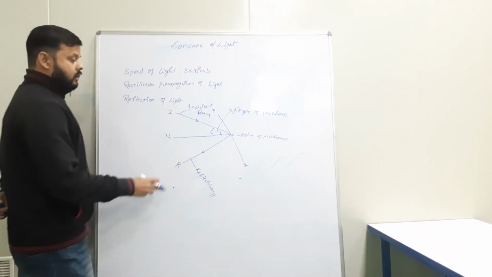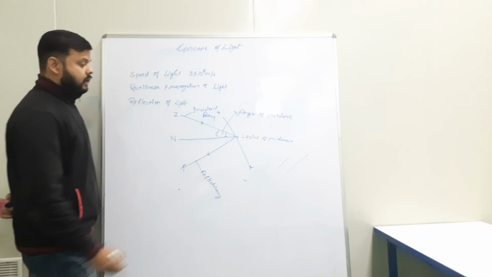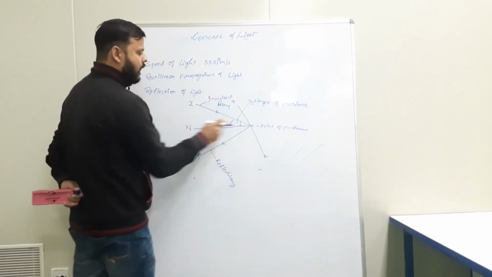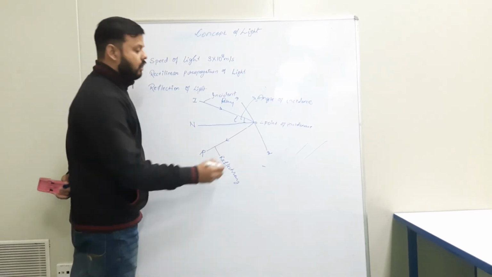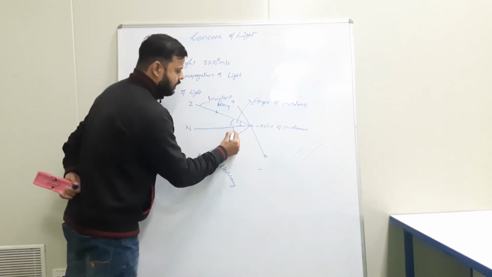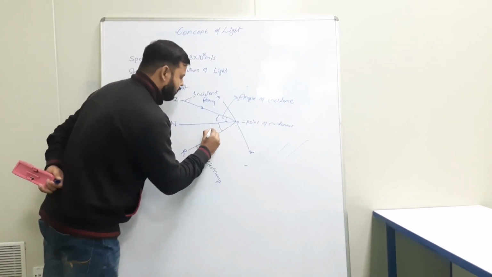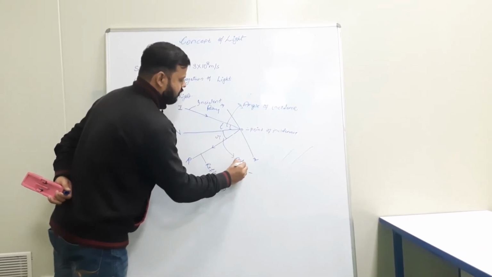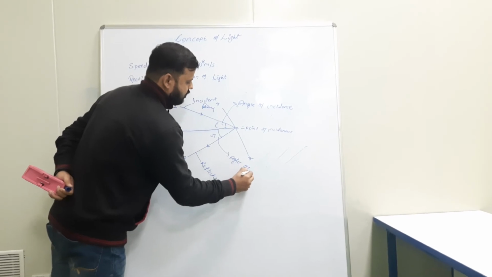And the angle which the reflected ray RO makes with the normal ON is called the angle of reflection, and it is denoted by the small letter r. What is this called? Angle of reflection.